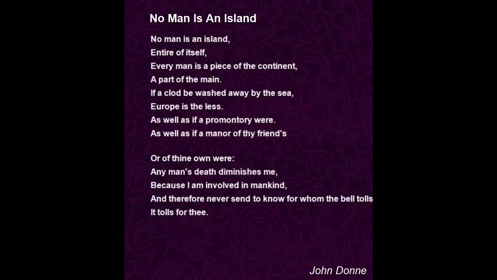There is no such thing as a wholly isolated individual. Only death can isolate a person from another, but even in the case of death, the person is remembered by his loved ones, and thus remains alive in their hearts. Essentially, the poem is speaking about how no one is self-sufficient. Everyone relies on each other.